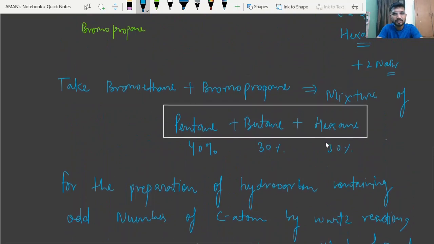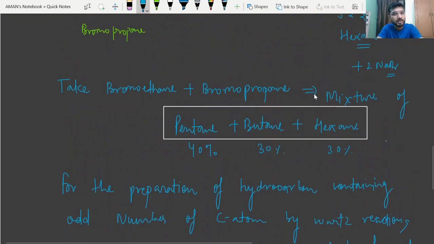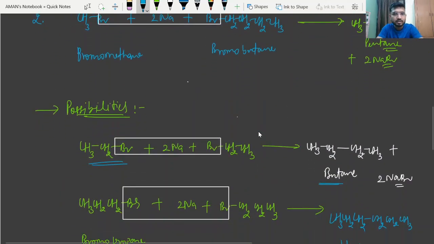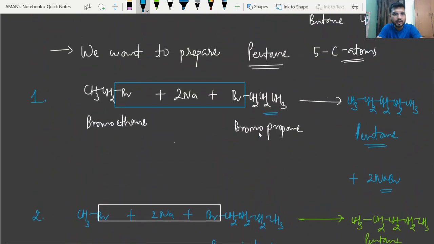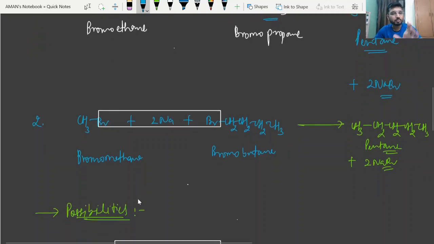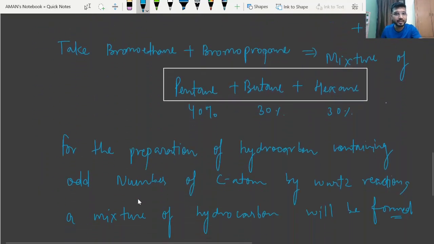Okay. So in this case, if you take bromoethane and bromopropane, what will be the product? Pentane, butane, and hexane, right? And there was another possibility, that is, you can take bromomethane and bromobutane. So in this case, what will be the product? Bromomethane also self-combines and it will produce ethane. And in the second case, bromobutane again can self-combine and it will form octane, right?